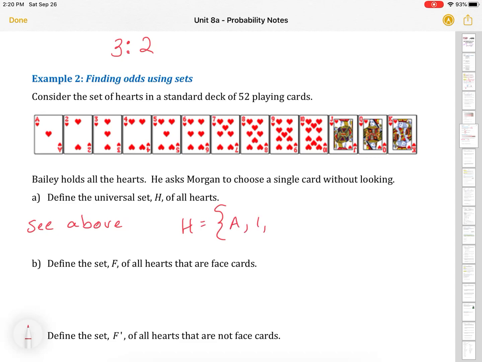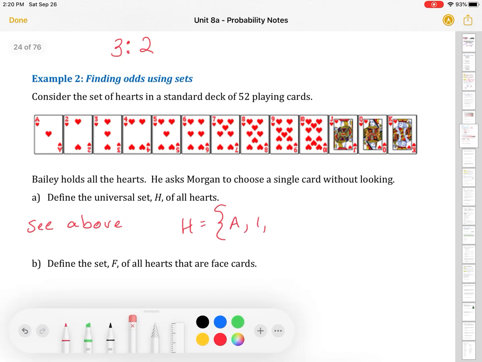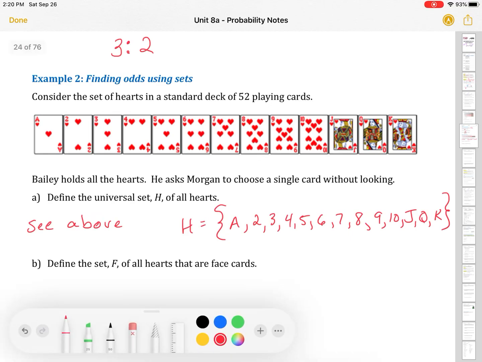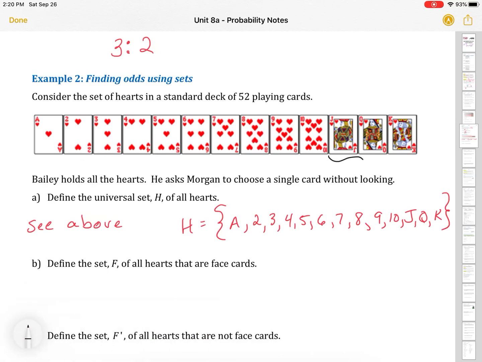But we could also write it as H is equal to, in brackets, ace, 2, 3, 4, 5, 6, 7, 8, 9, 10, jack, queen, king.